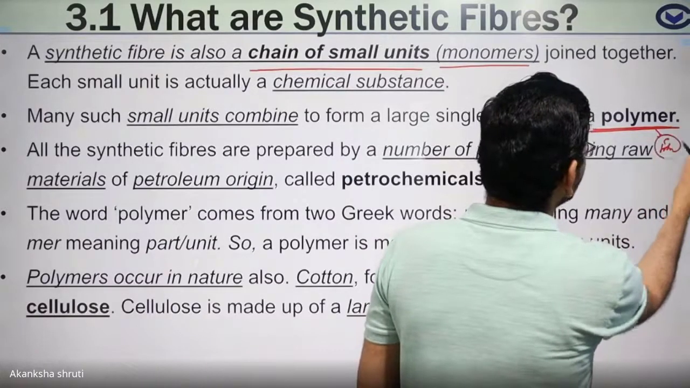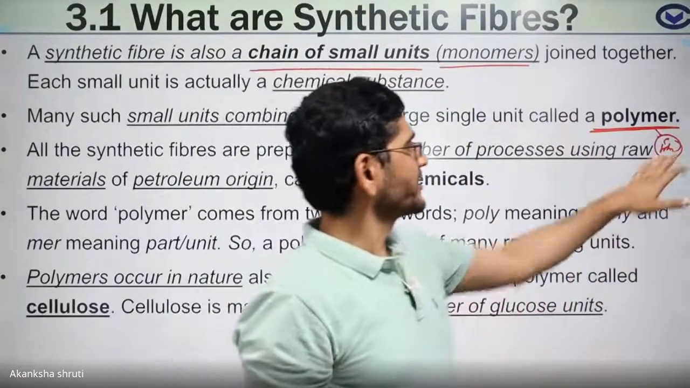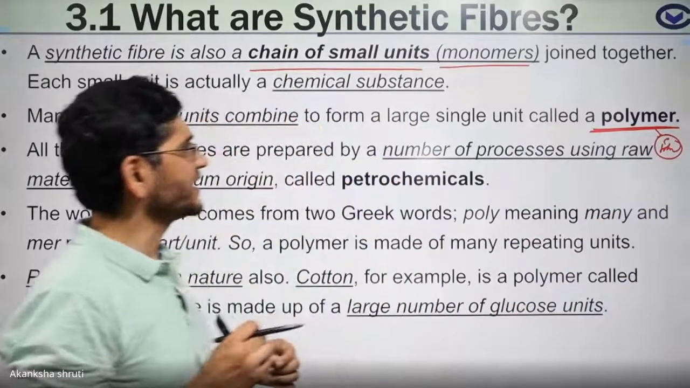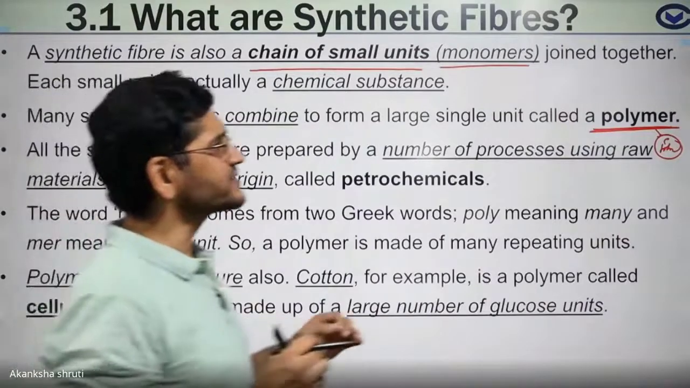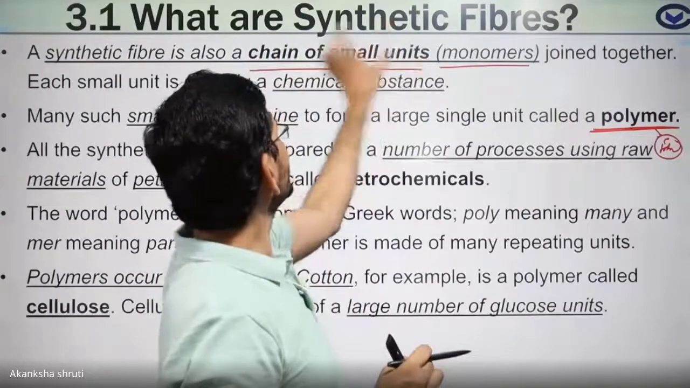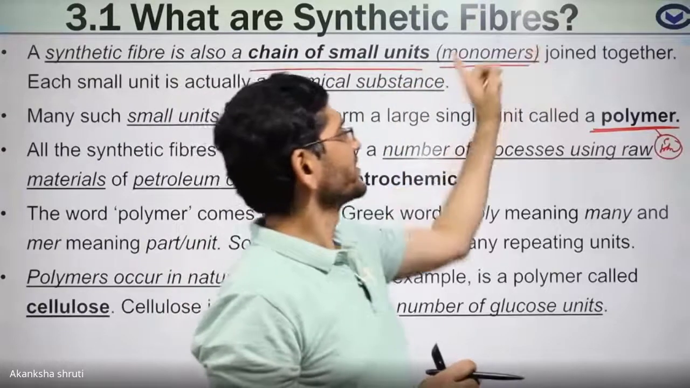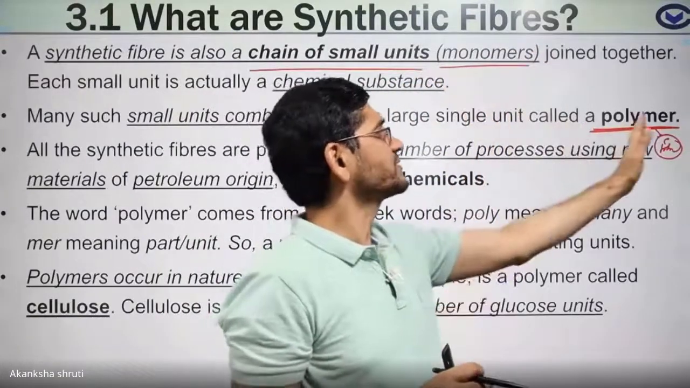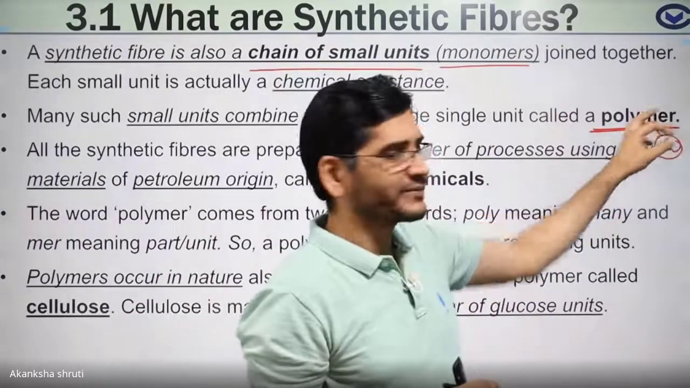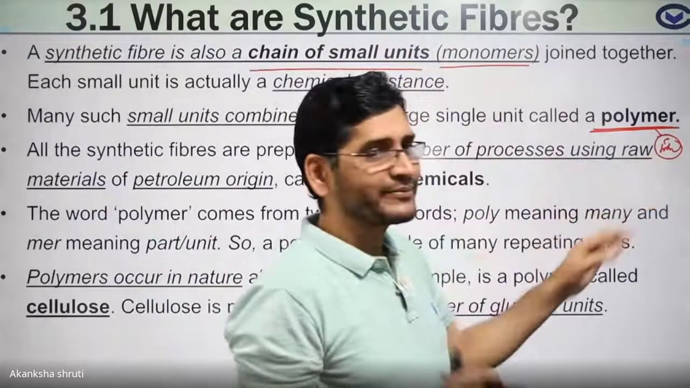Students, all the fibers are like polymers. The fibers may be of different types, maybe nylon, rayon, polyester, acrylic, but all consist of different kinds of smaller units which are combined. The smaller unit is called a monomer, and collectively the bigger unit obtained is the polymer. So the polymer for different kinds of fiber will be different, or even the monomer for different kinds of fiber will be different.